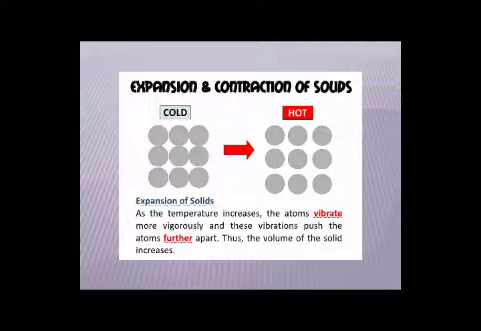As we all know, atoms of every state of matter are in continuous motion, but when they start absorbing heat, they start moving more vigorously or more speedily, and this more vigorous movement starts pushing them away from each other, and that's why the volume of the solid starts increasing. This is how the change occurs in the solid when it absorbs heat.